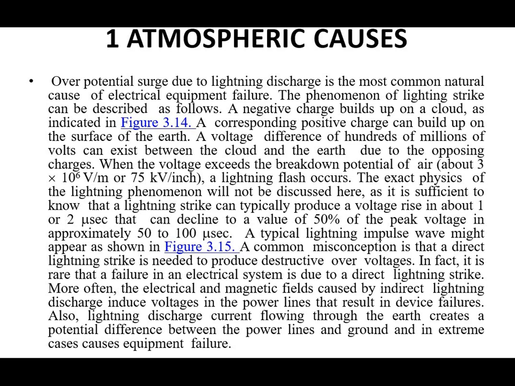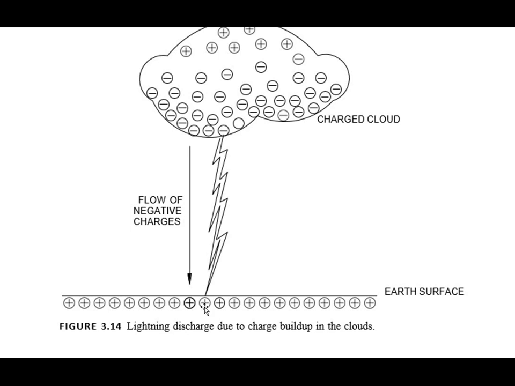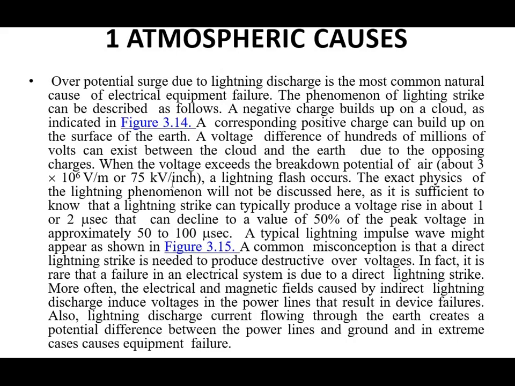Lightning flash occurs. Here this negative charge and this positive charge will create a potential difference between these points. So this is the negative charge and this is the positive charge, and that's why a voltage difference will occur. We know the breakdown capacity of air is 3 × 10^6 volt per meter.